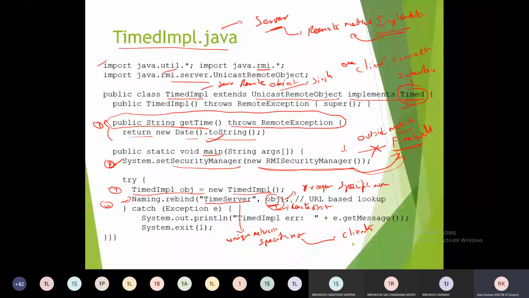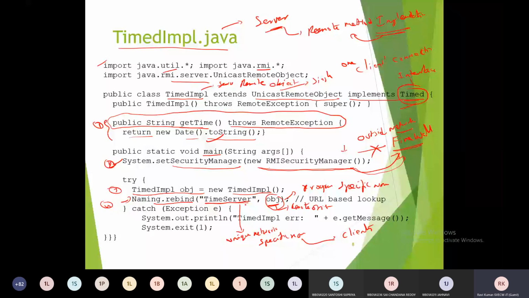So once the object came to the network, it may be corrupted in the network by intruders. Okay, so instead of giving the program specific name outside to the network, we have to give one specific network specific name, that is called here time server. Okay, so for giving the network specific names, we have to bind. So for binding, use Naming.rebind of name of the server, sorry, remote object, and program specific name.